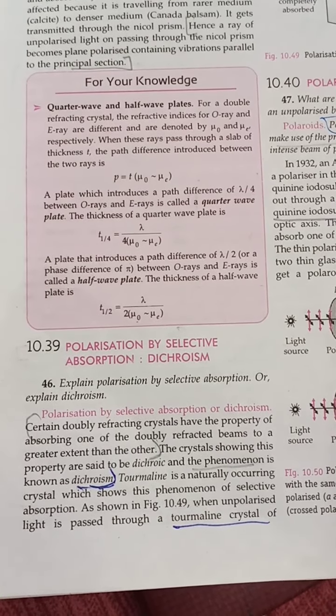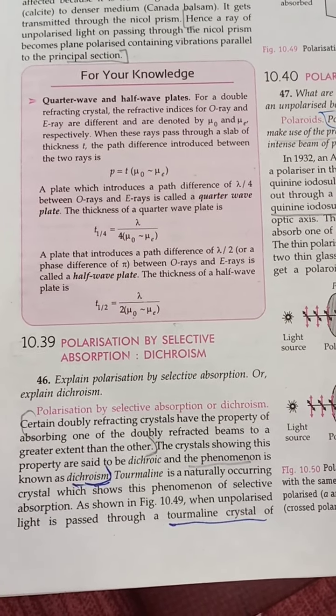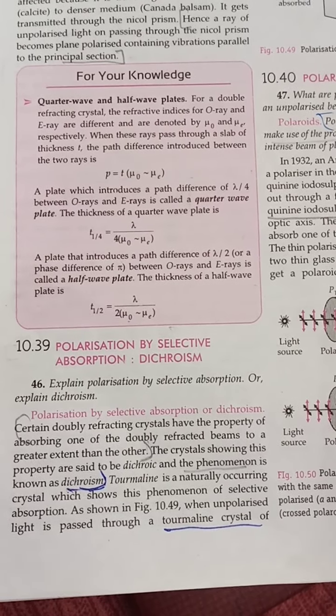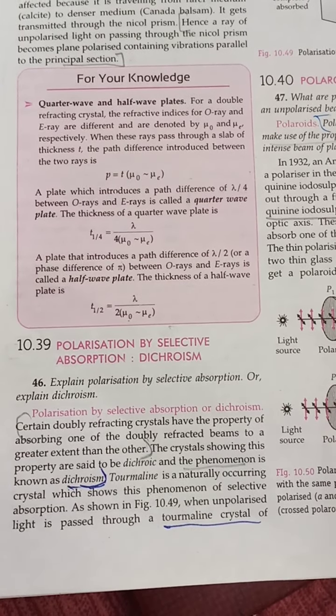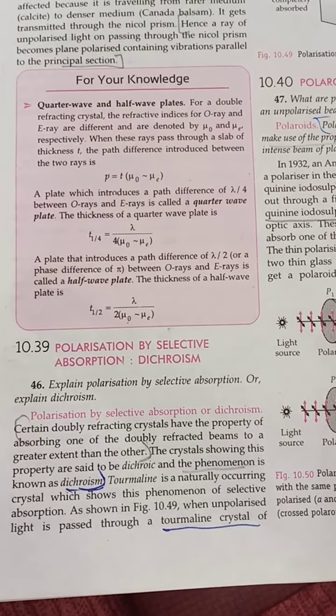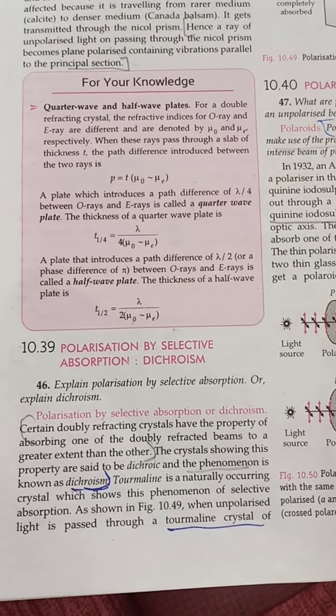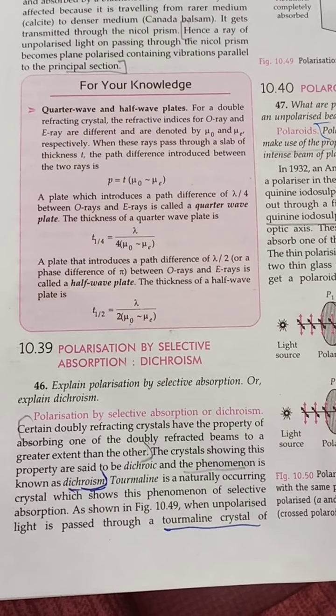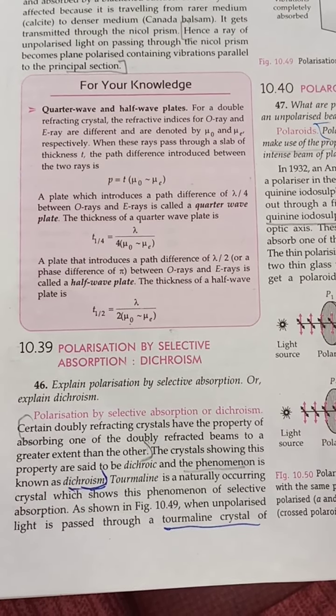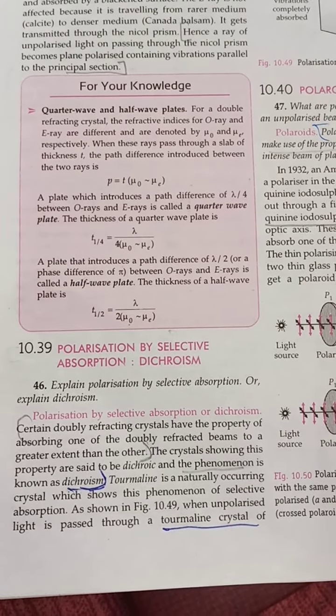Next method is polarization by selective absorption, dichroism. Certain doubly refracting crystals have the property of absorbing one of the doubly refracted beams to a greater extent than the other. The crystals showing this property are said to be dichroic and the phenomena is called dichroism.